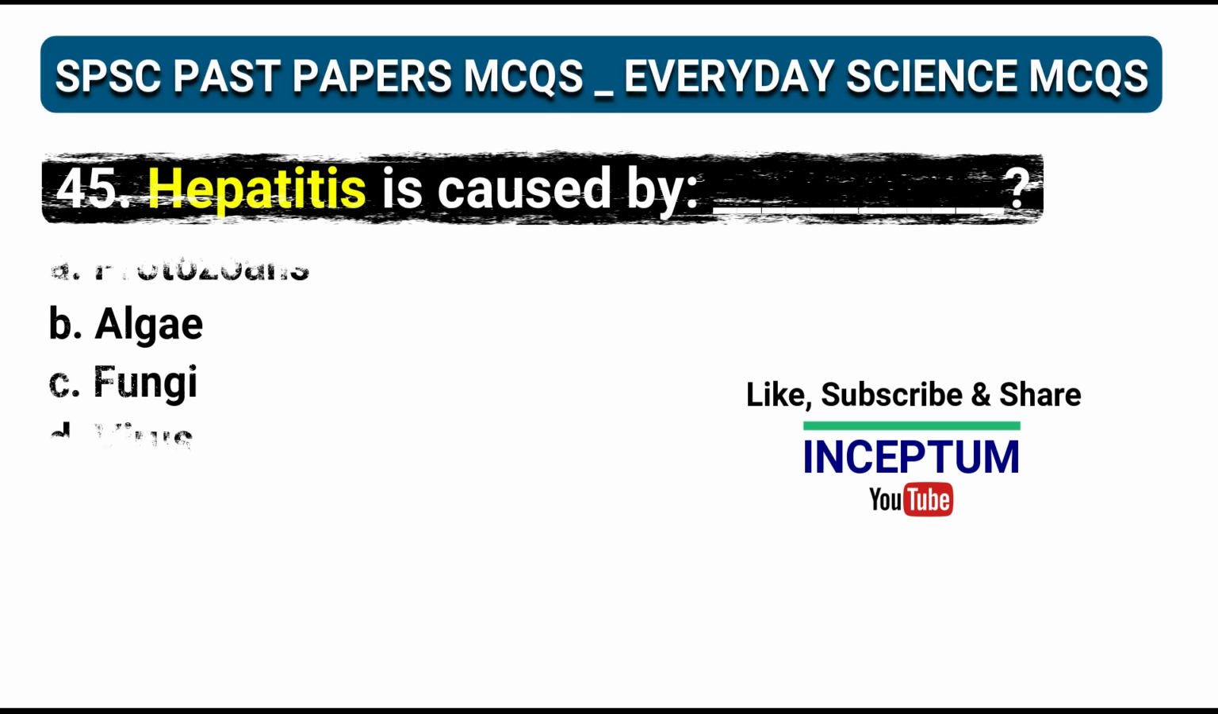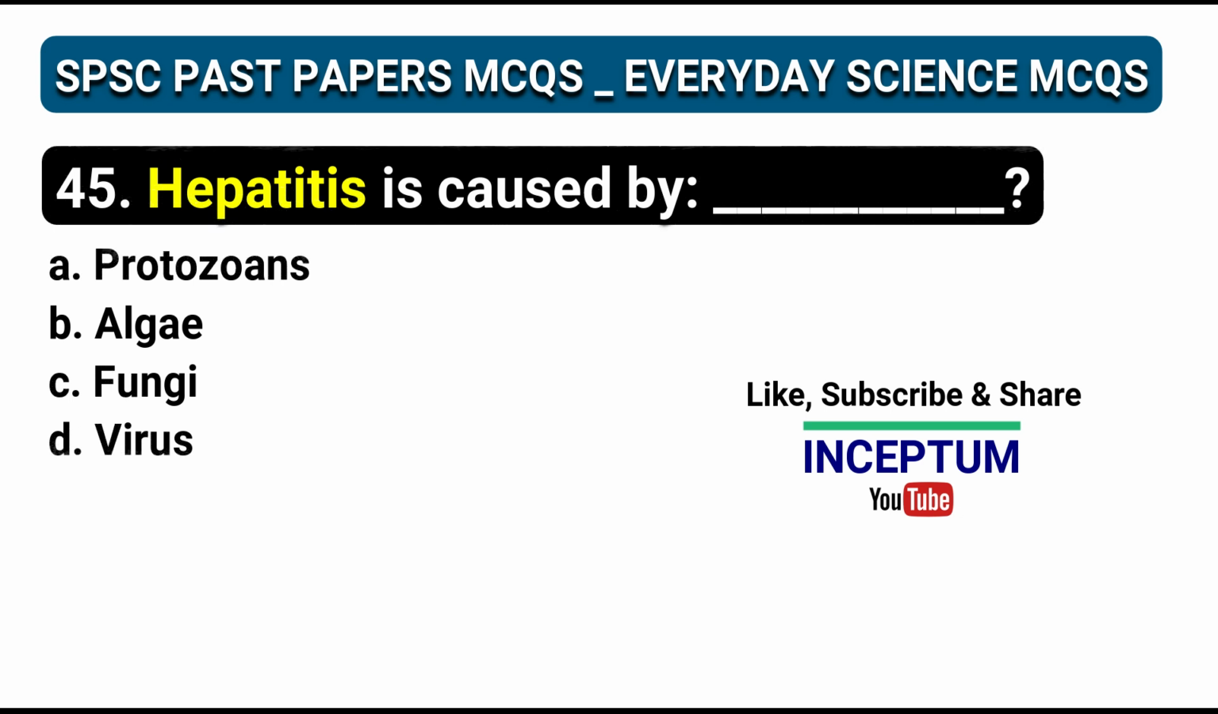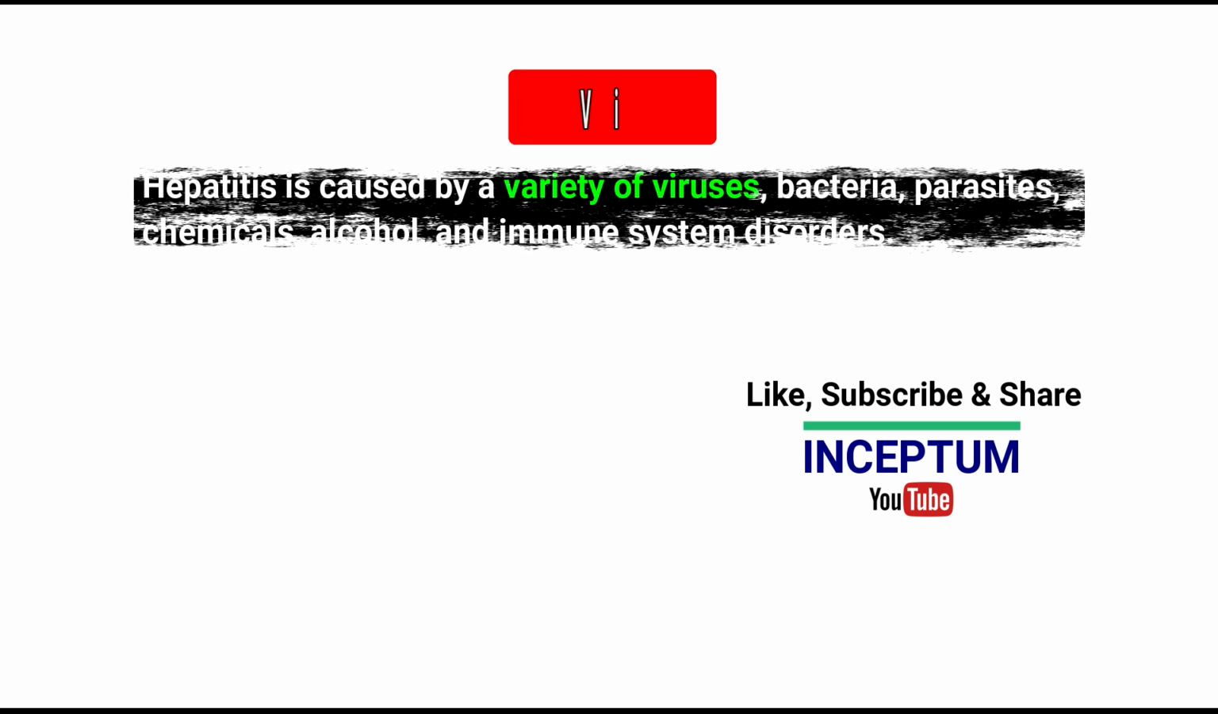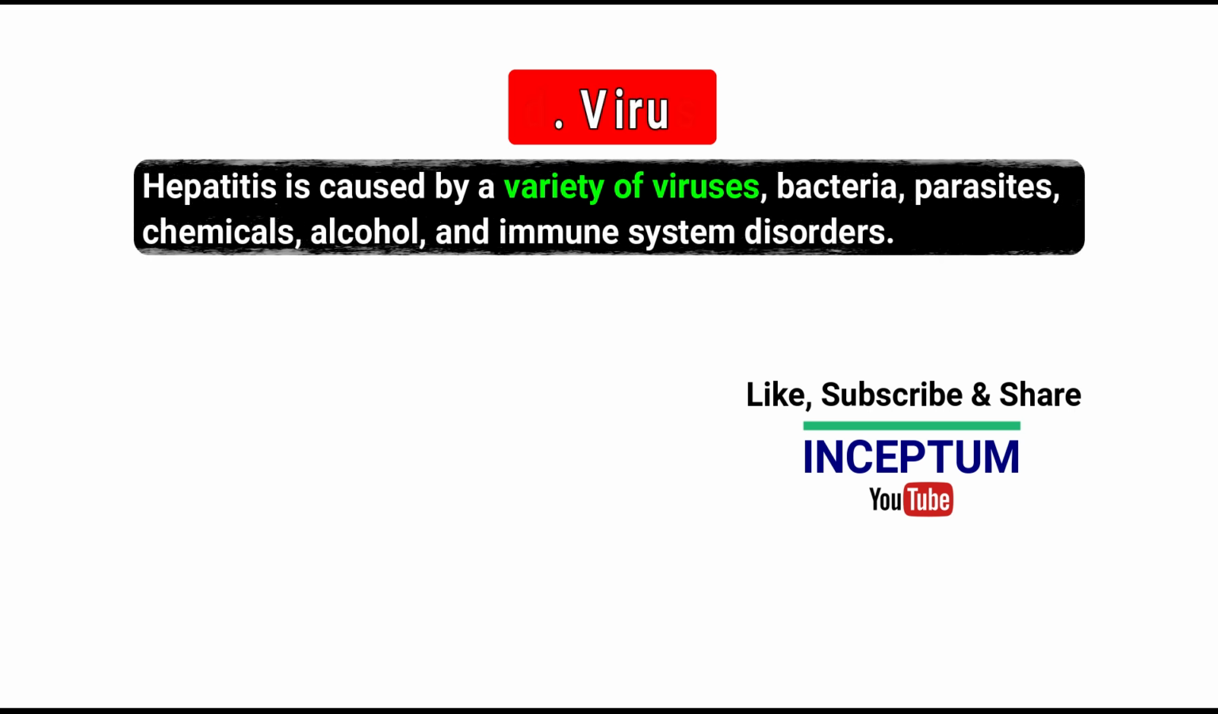Question number 45. Hepatitis is caused by. In the options: protozoans, algae, fungus, virus. And the right one is option D, virus. Hepatitis is caused by a variety of viruses, as well as bacteria, parasites, chemicals, alcohol, and immune system disorders.